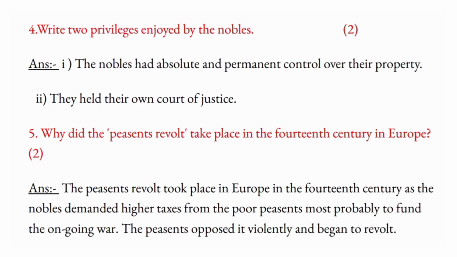Why did the Peasants Revolt take place in the 14th century in Europe? The Peasants Revolt took place in Europe in the 14th century as the nobles demanded higher taxes from the poor peasants, most probably to fund the ongoing war. The peasants opposed it violently and began to revolt.